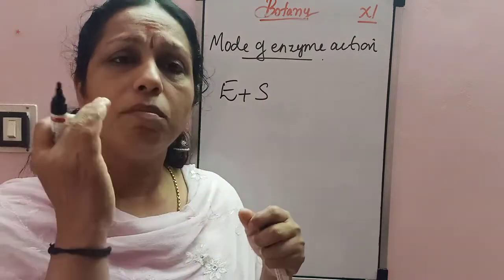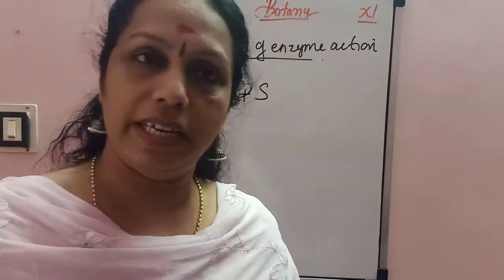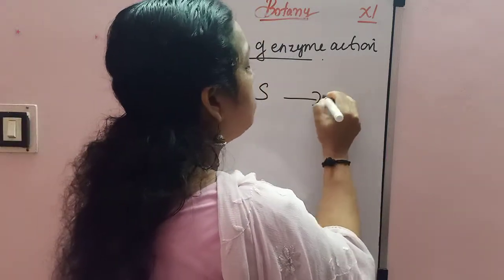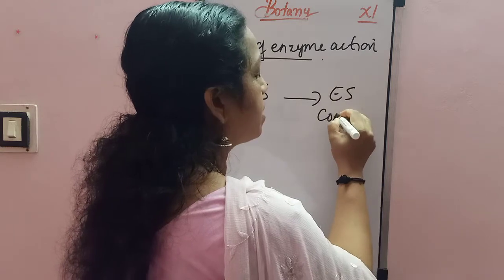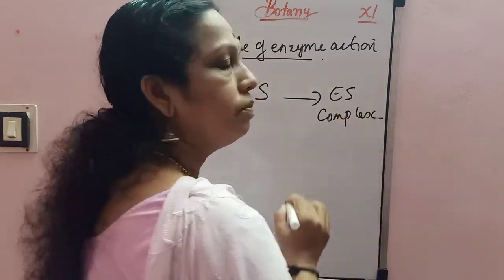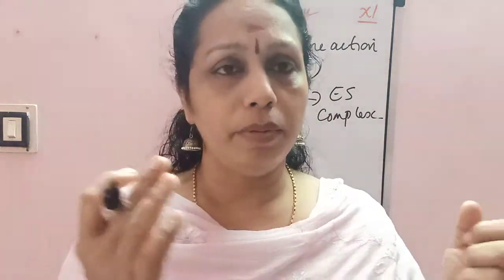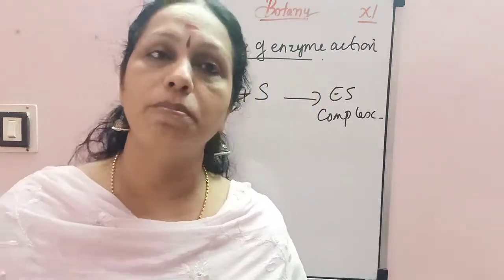A specific binding site for the substrate, and they form the enzyme substrate complex. Like our lock and key. So we call it the lock and key method. The combination of enzyme with substrate to form the enzyme substrate complex.